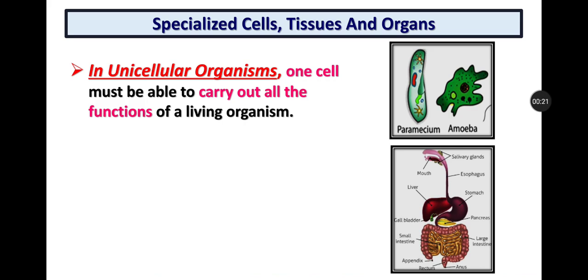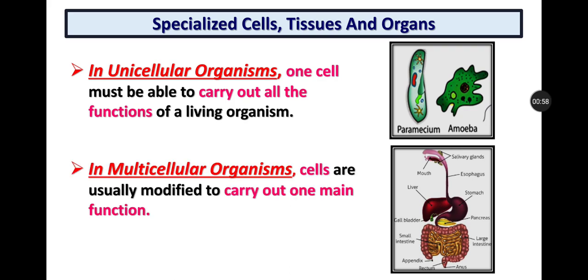First, in the unicellular organisms, one cell must be able to carry out all the functions of a living organism. As we have discussed in the previous video, unicellular organisms are the organisms which have a single cell. Their body is composed of only a single cell, and this single cell has to carry out all the functions of the living organism, like reproduction, respiration, and excretion. So all of these processes are carried out by a single cell.